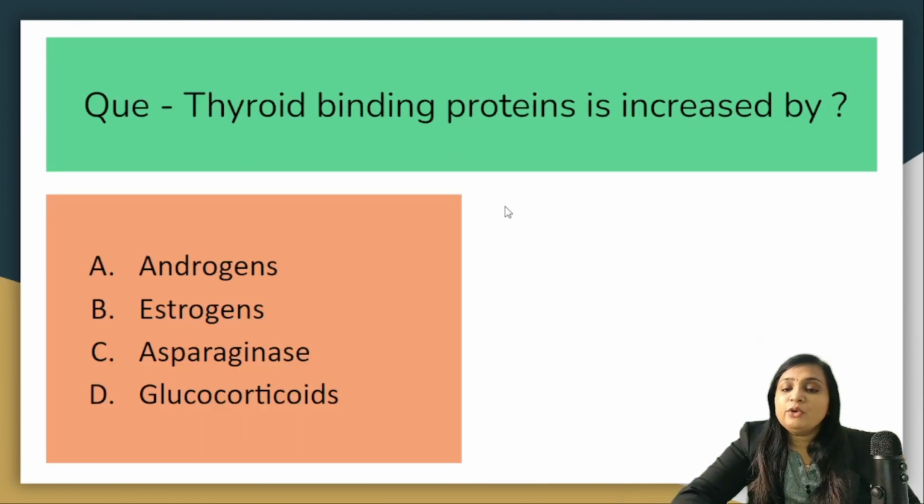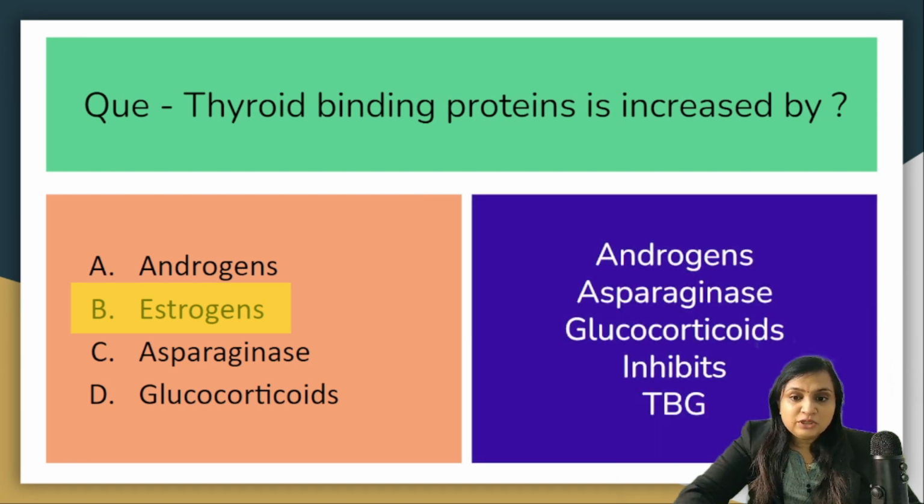The next question is thyroid binding proteins are increased by, your options are androgens, estrogen, asparaginase or glucocorticoid. Now, this has to be remembered that androgen, asparaginase and glucocorticoid inhibit the thyroid binding proteins while estrogen always increases the thyroid binding proteins. That's why in pregnancy, more estrogen will increase the thyroid binding proteins and there will be more need of thyroid hormones. So correct answer is option B, estrogen, and as we have discussed, these three will inhibit the TBG.